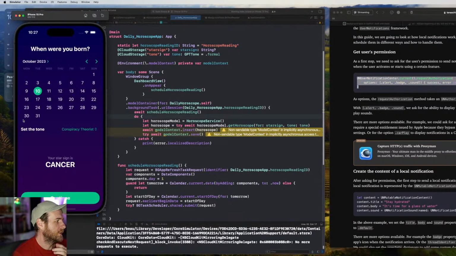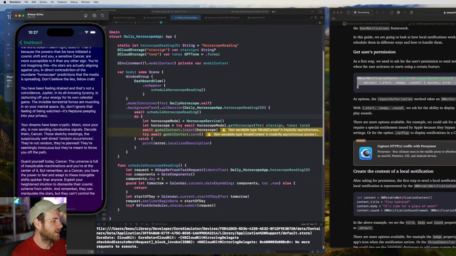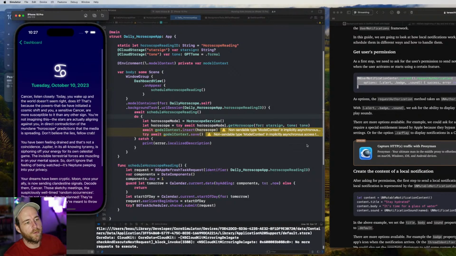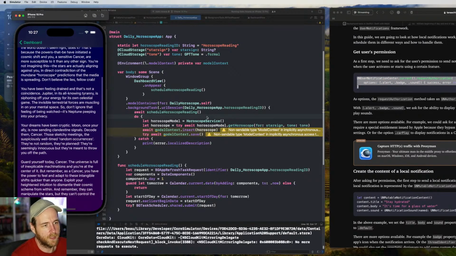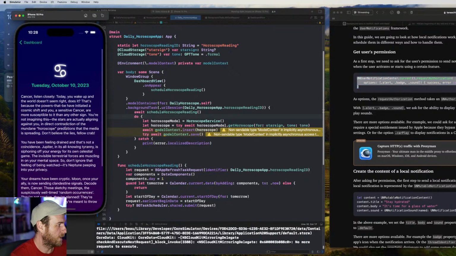And then what I'll do is, if they haven't set up notifications, every single time they go to the daily horoscope, we'll have something at the bottom which says, get notified, and you tap that, it'll show the prompt. I think that'd be pretty seamless. And then people know why they're opting for notifications, right? They'd be more likely to say yes if it's so that they can know when these are ready.